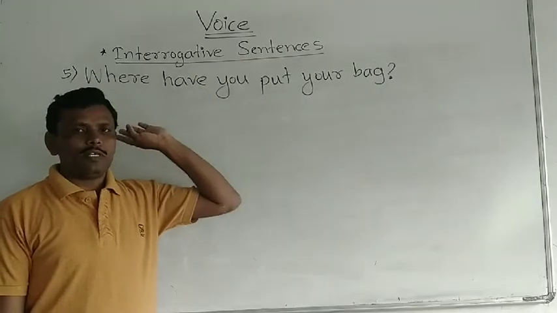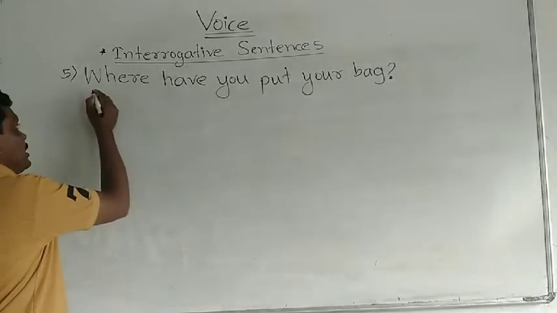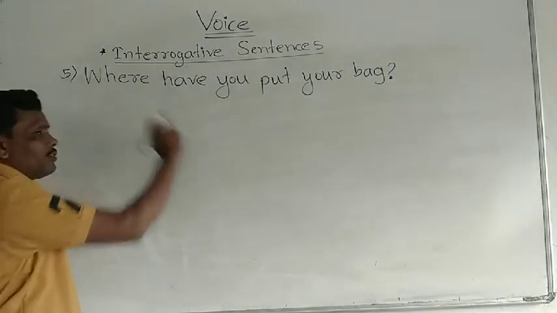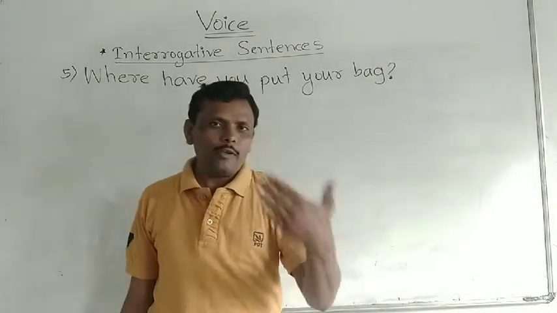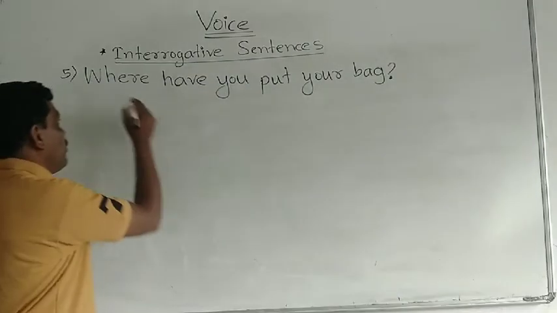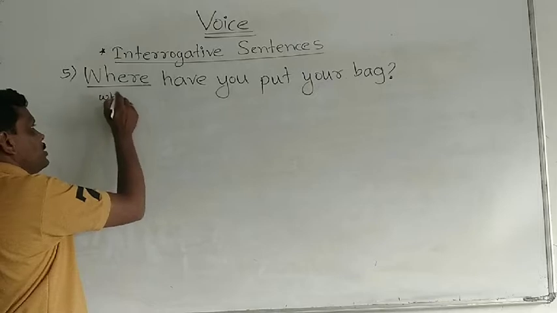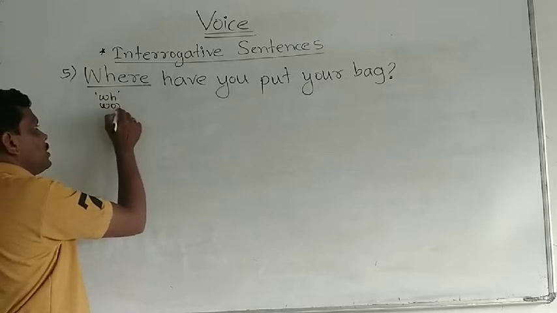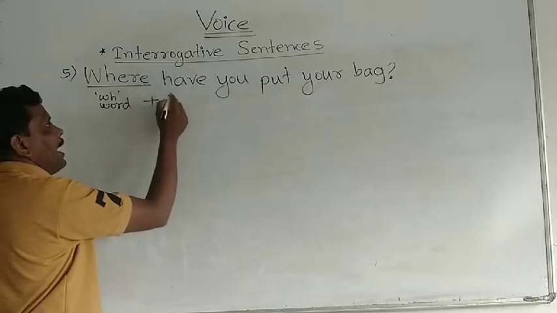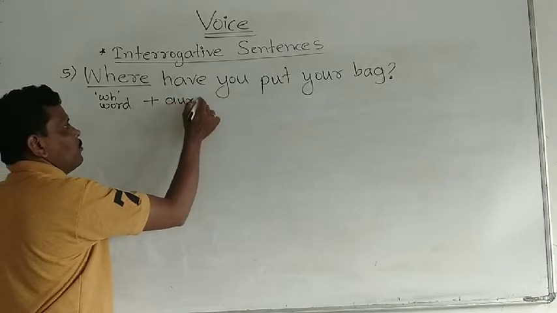This is an interrogative sentence, and in an interrogative sentence there is a WH word type question because it begins with a WH word. This is the WH word. Then what is used here? Have is an auxiliary verb.